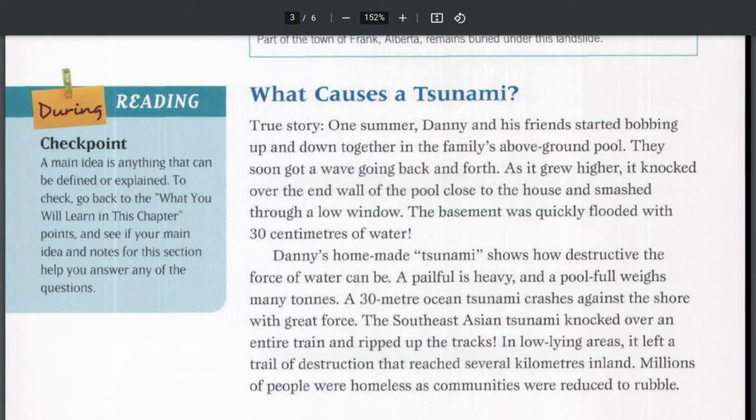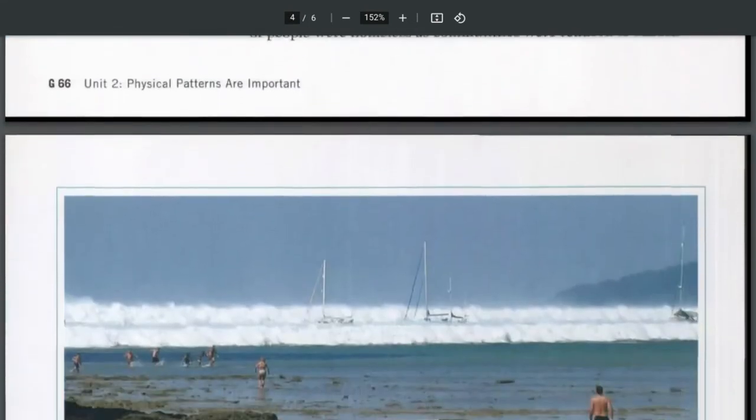A pailful is heavy, and a pool full weighs many tons. A 30-meter ocean tsunami crashes against the shore with great force. The Southeast Asian tsunami knocked over an entire train and ripped up the tracks. In low-lying areas, it left a trail of destruction that reached several kilometers inland. Millions of people were homeless as communities were reduced to rubble.